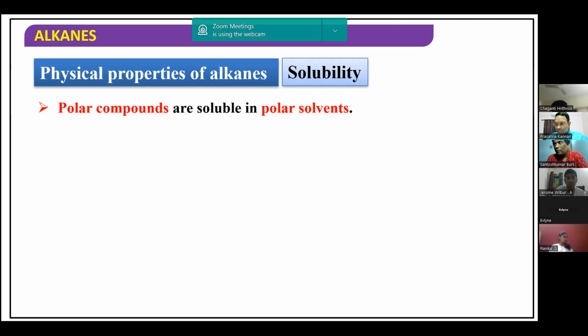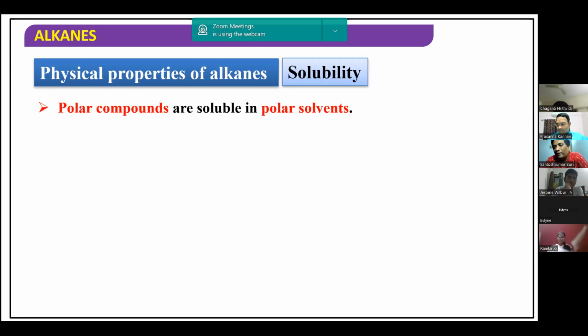Now, for the physical properties, we discussed the state in which these alkanes exist: up to four carbon atoms they are gases, 5 to 17 carbon atoms liquids, like that we have seen. Boiling point, I explained how it depends mainly on three factors: one is molar mass, another is size, and another is intermolecular attraction.